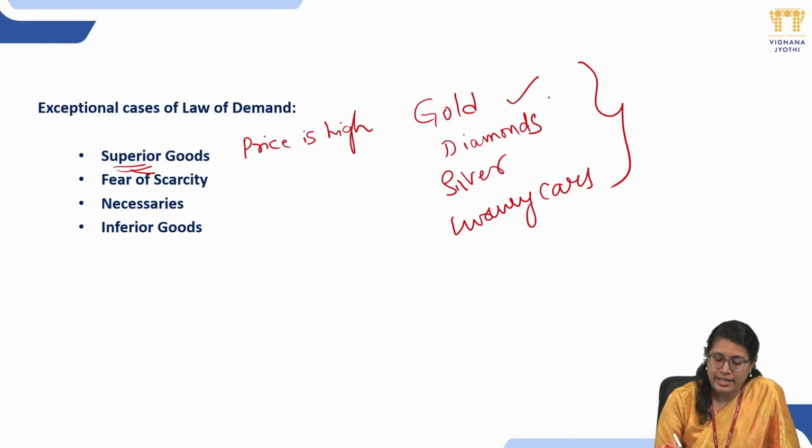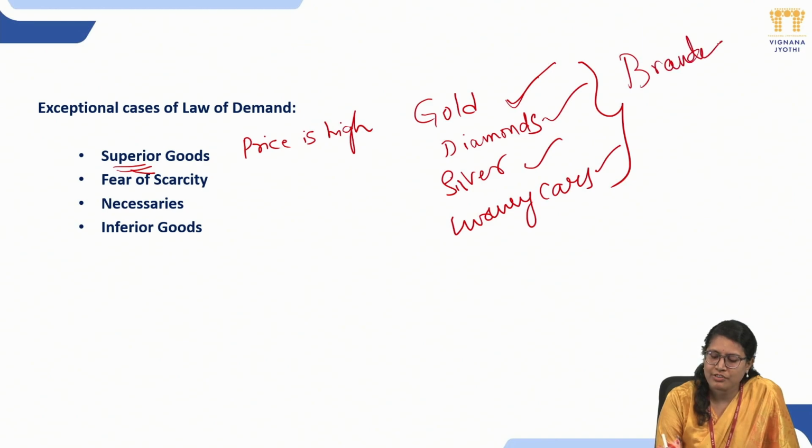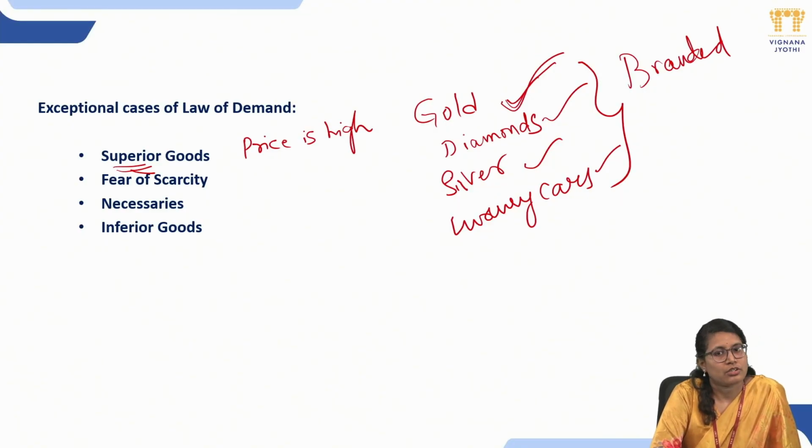That means gold, like high-valued precious things. Gold, diamonds, silver, luxury cars, and sometimes branded goods also. Still we purchase iPhones. Why? Because it is a superior good. It confers distinction from others. Why do we purchase gold? To show off in society or in your family.